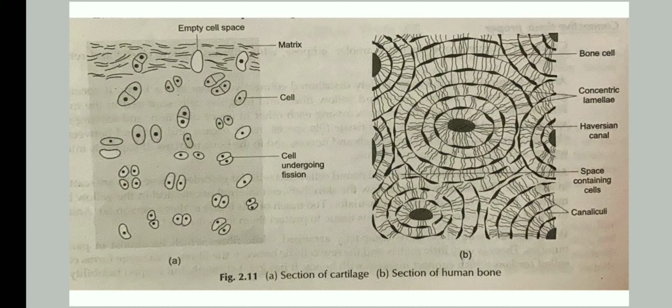In cartilage you cannot see any concentric arrangement, and over here in bone you can see concentric circles, in which you can see these bone cells and one canal in between, that is also called the Haversian canal, and all these are the structures of skeletal tissue, that is cartilage and bone.